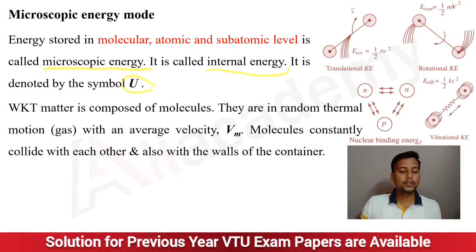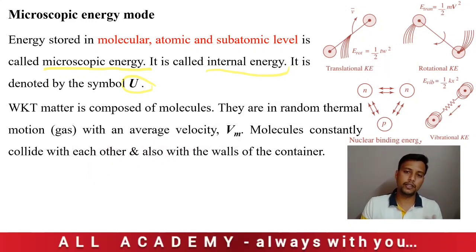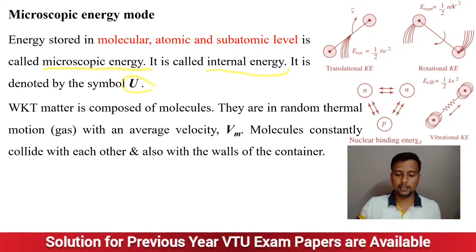Now we know that matter is composed of molecules, and they are in random thermal motion. Obviously the molecules or gases will be moving in a random manner with an average velocity Vm. These molecules constantly move with velocity Vm, and they collide with each other and with the container continuously.